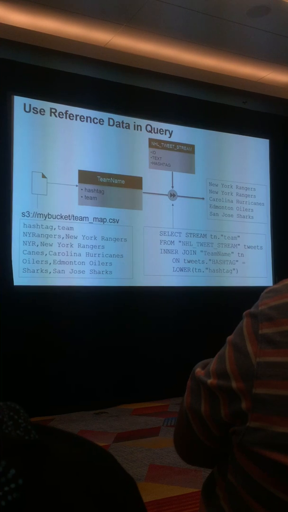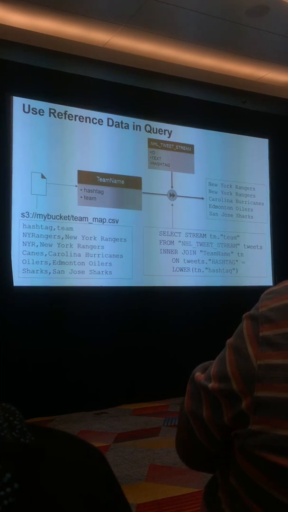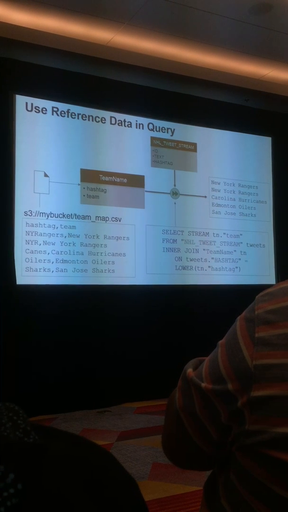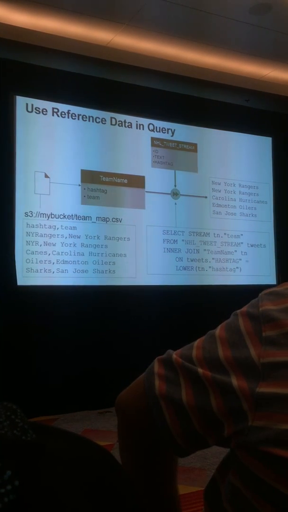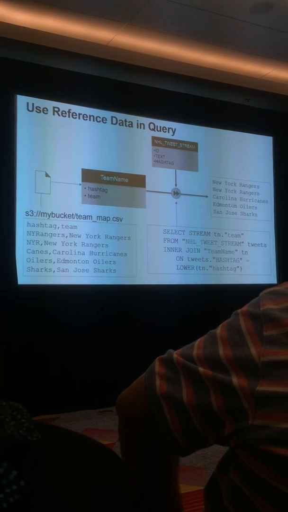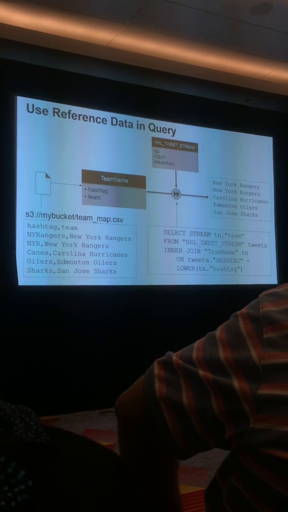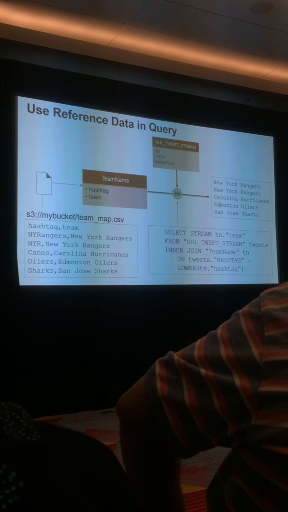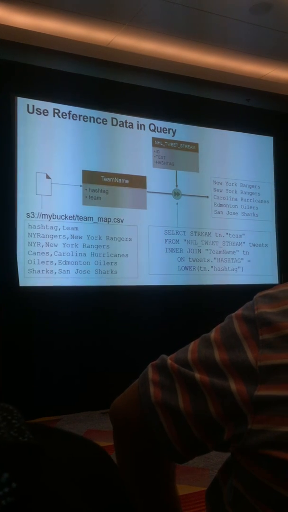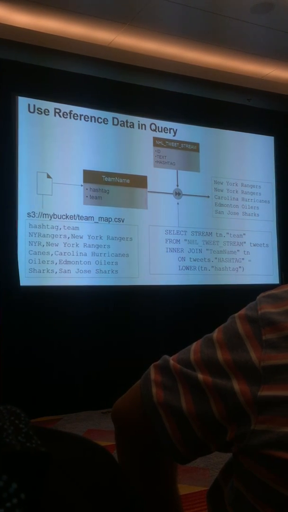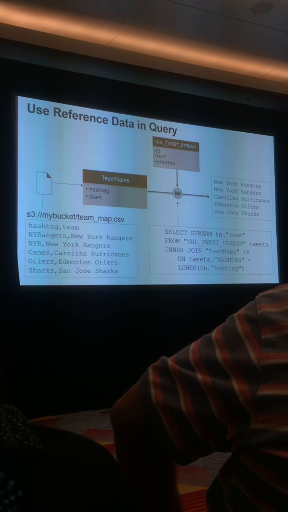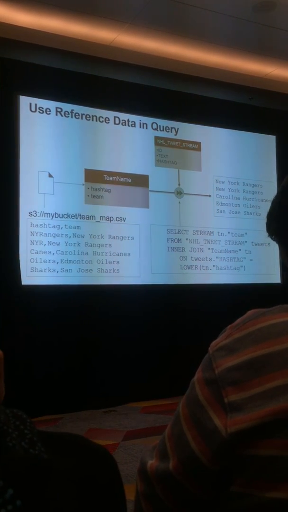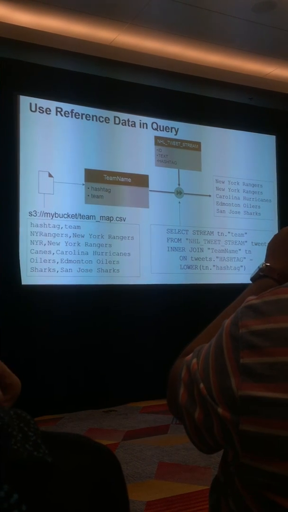And then my NHL tweet stream, which contains all of the streaming data that has just the hashtags, I now do an inner join on the two, and I just do a select and return the actual team. So now my output looks like that box on the right. It's just a new stream that contains only the team names. So it's converted the hashtags into team names, and that's another in-application stream. So now that stream is available to me inside of Kinesis Analytics to do something else.